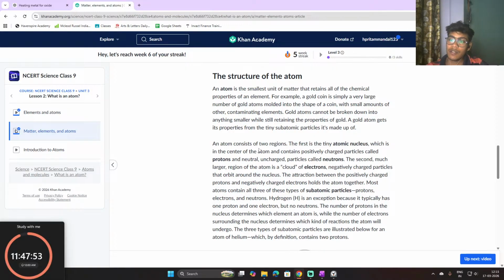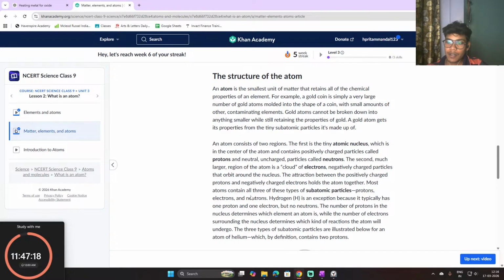An atom consists of two regions. The first is the tiny atomic nucleus, which is in the center of the atom and contains positively charged particles called protons and uncharged particles called neutrons. The second, much larger region of the atom is a cloud of electrons, negatively charged particles that orbit around the nucleus. The attraction between the positively charged protons and negatively charged electrons holds the atom together.